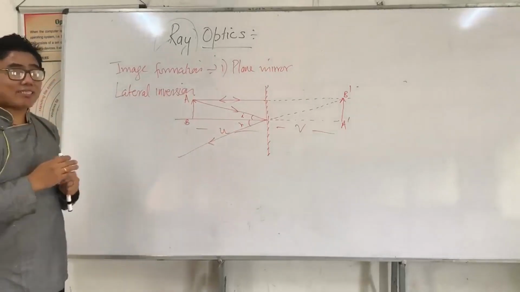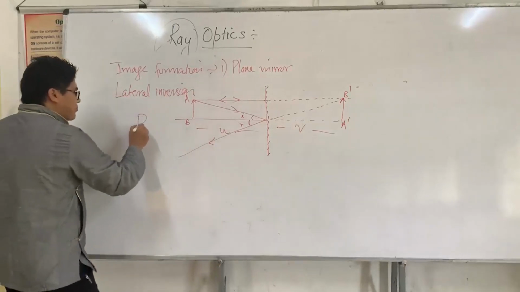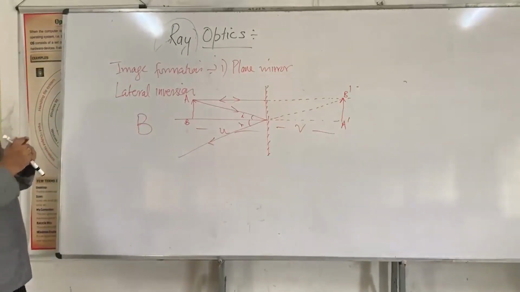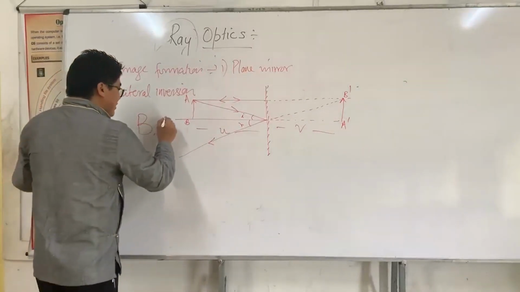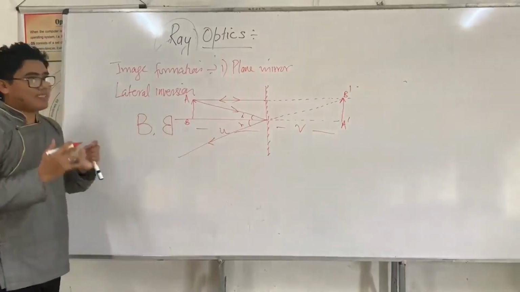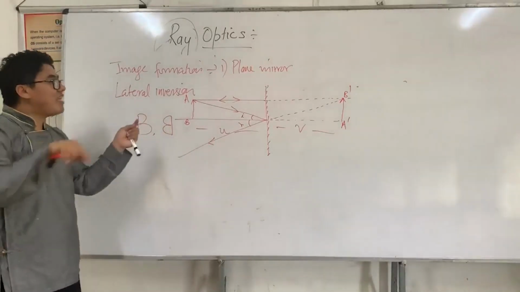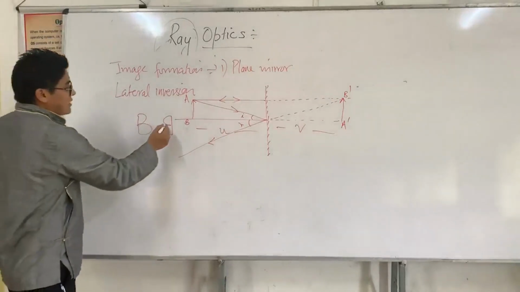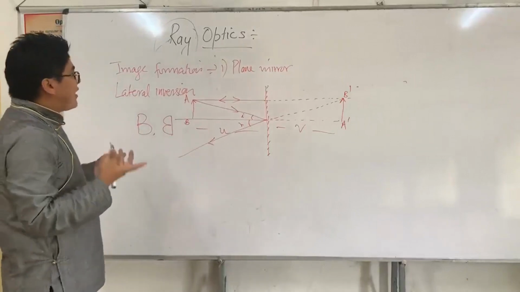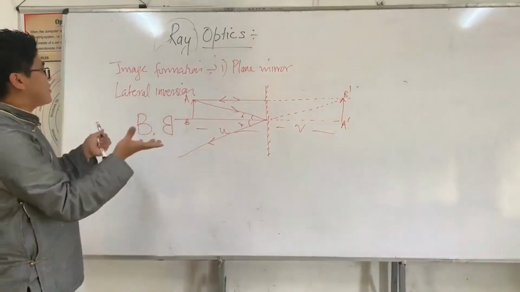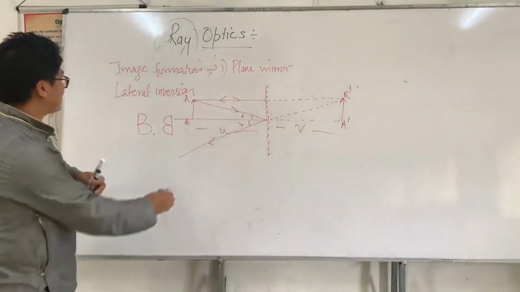Maybe you were taught in class 10. Let's say I give you an example of B. When you see it through a plane mirror, you would see it like this. And this is lateral inversion. Laterally inverted, not transversely inverted. So these are the nature of the image formed by a plane mirror, and this is taught in a lower class.